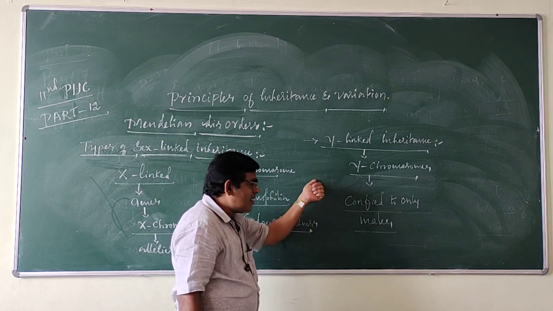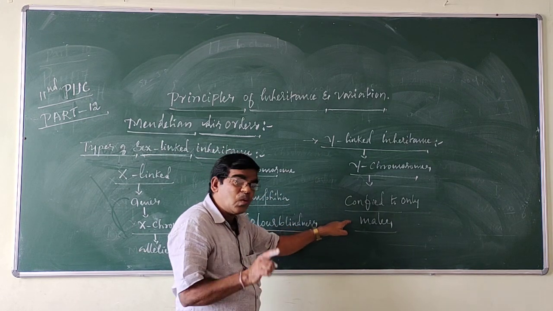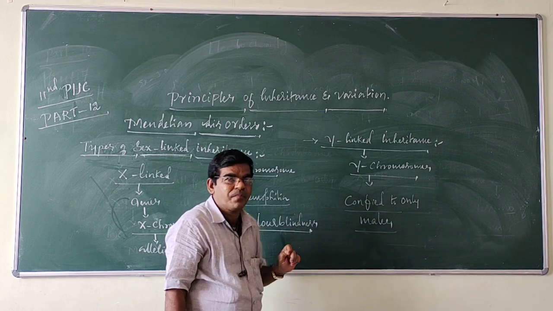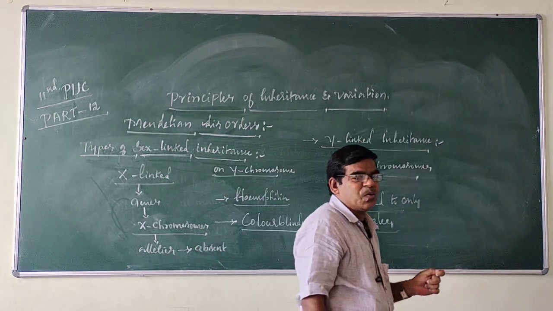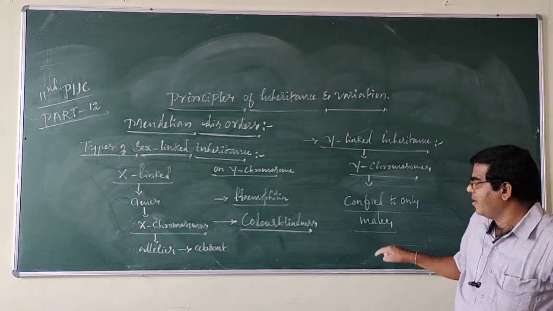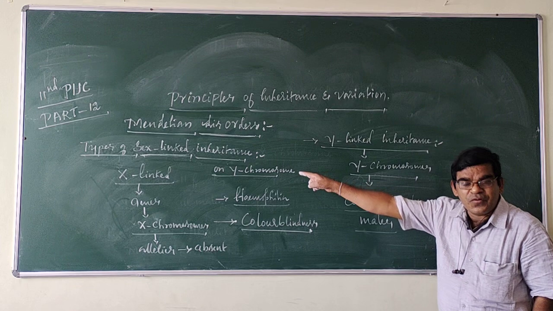Y-linked inheritances are confined to only males because Y chromosomes are present only in males, and absent in females.